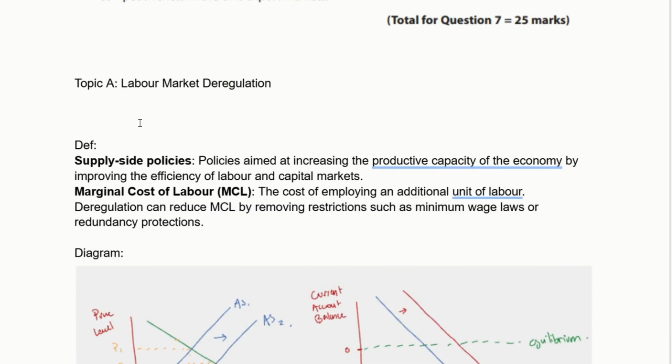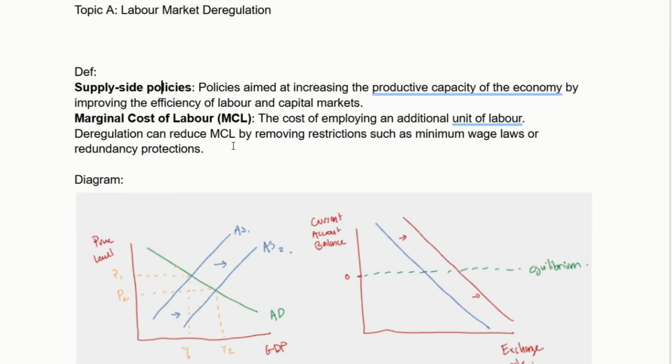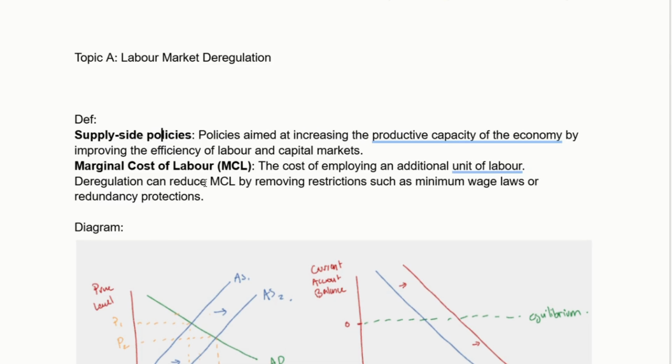When we're talking about labour market deregulation, I'm generally going to give some examples of what this looks like. So probably this is stuff like lowering the minimum wage. It might be lowering safety standards. It might be reducing the regulations around hiring and firing workers to make it easier for companies to hire and fire workers.